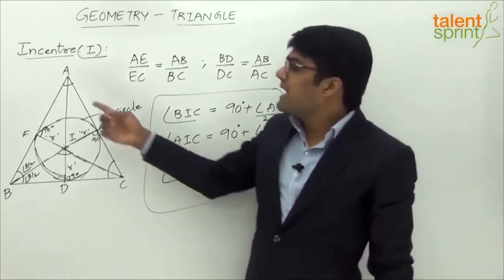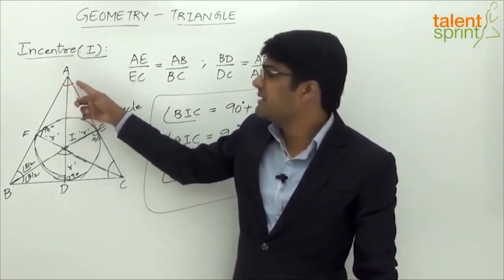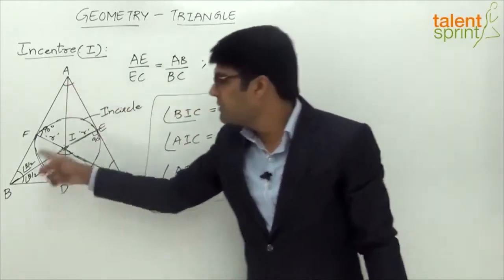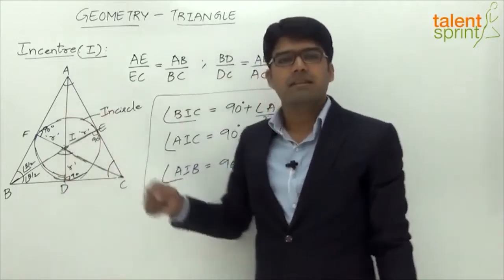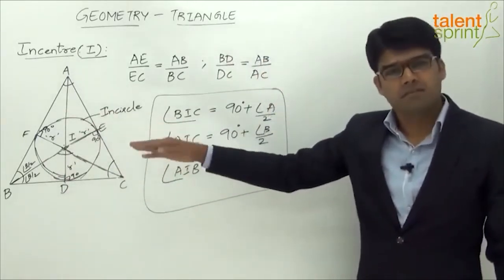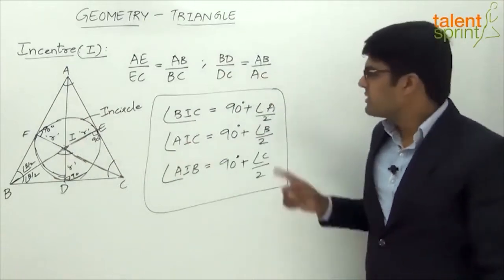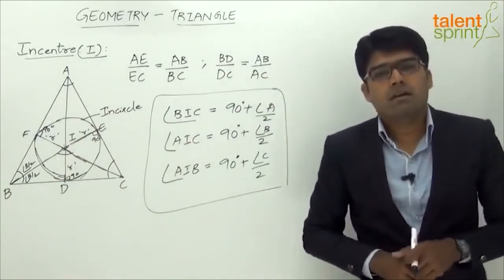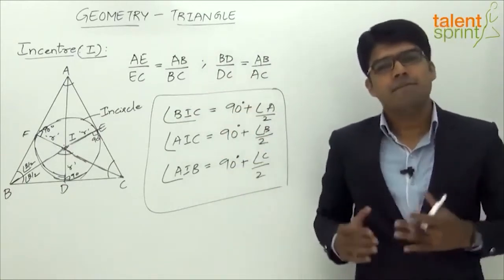Likewise, the question is that the angle made at the vertex A is 30 degrees. This angle is 30 degrees. So what will be BIC? 90 degrees plus half of 30, which is 15. 90 plus 15 equals 105 degrees, right? So this is how this particular conclusion here will help us answer some of the questions based on incentre without any difficulty.